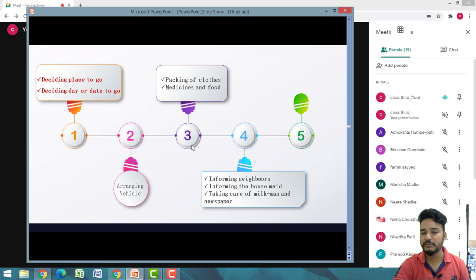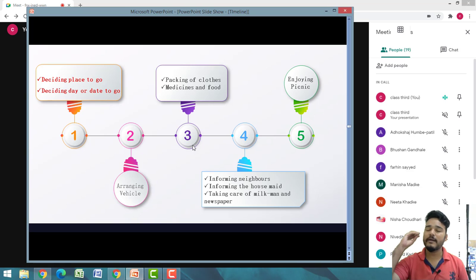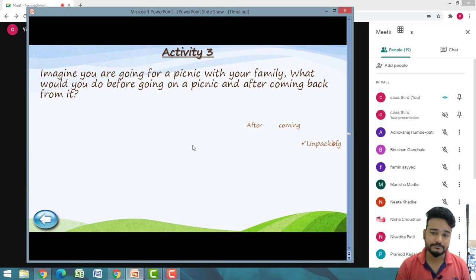Okay, that you are not coming to play or look after our home. These will be the activities that will take place. Now suppose you have gone to a picnic, and you enjoyed a lot, you took a lot of pictures, you took a lot of toys, you brought some sweets and you bought a lot of things there, whatever you needed to buy, that you did and you came back.